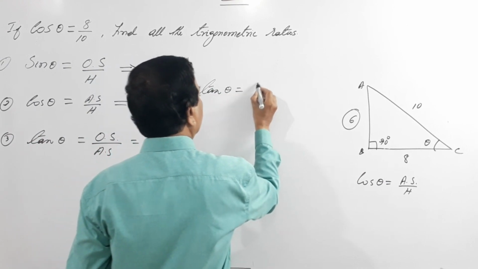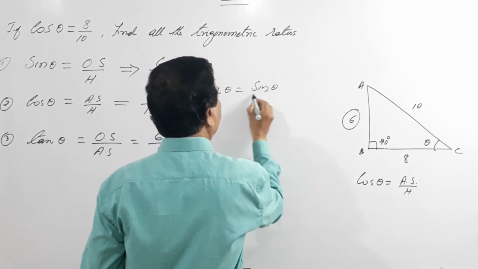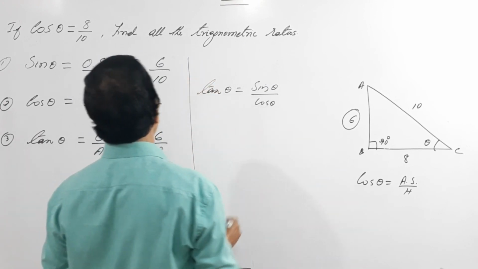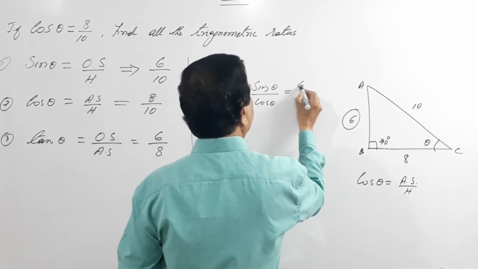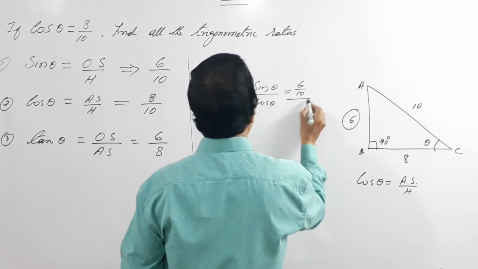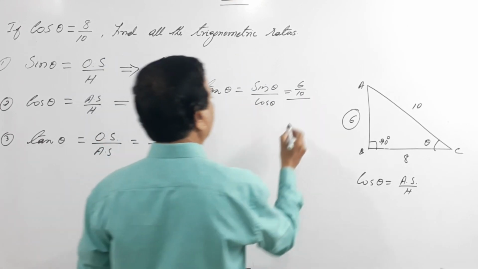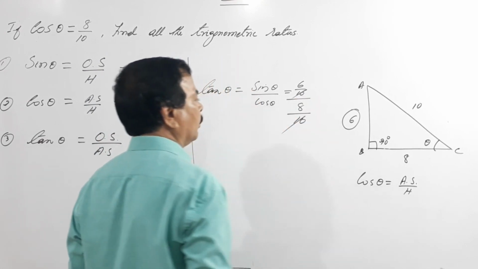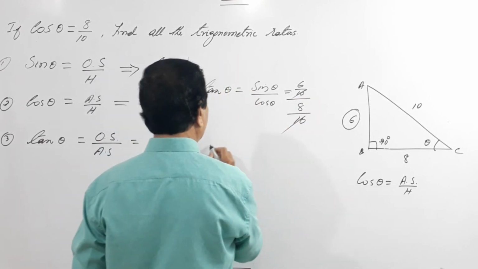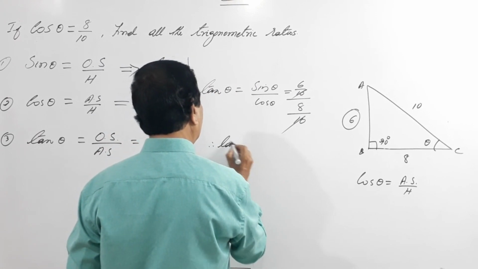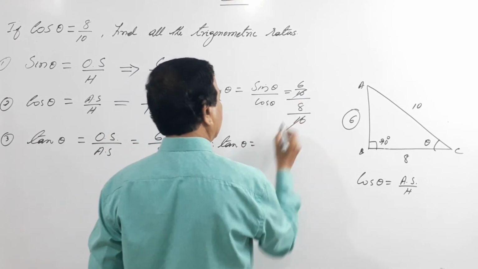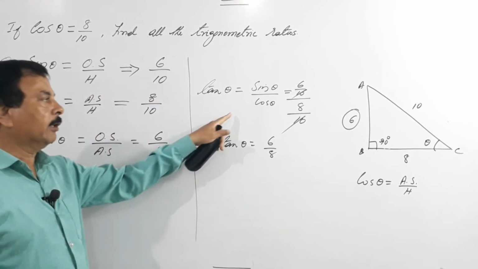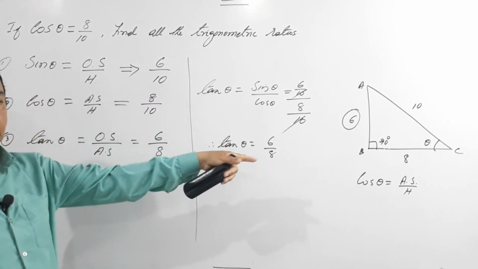Tan theta is sin theta by cos theta. What is sin theta? Sin theta is 6 by 10 divided by cos theta, which is 8 by 10. The denominators cancel. You are left with what? Therefore, tan theta equals 6 by 8. So, tan theta is 6 by 8. Either you can calculate this way or directly.